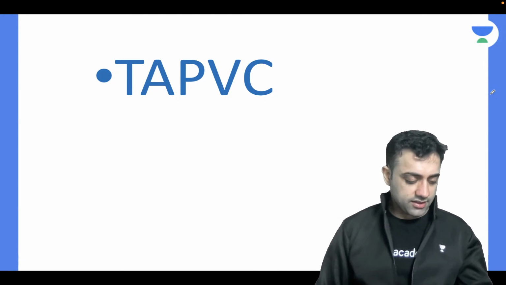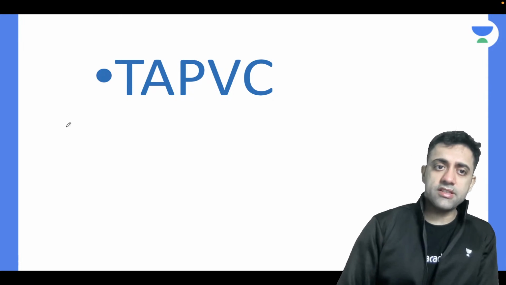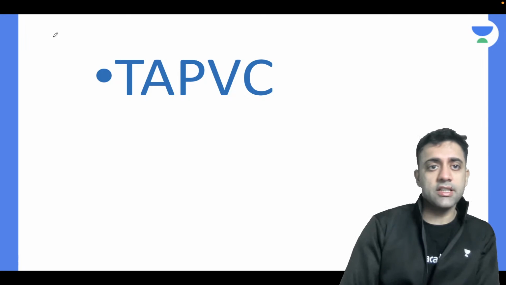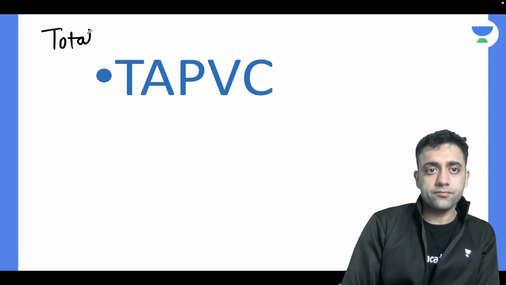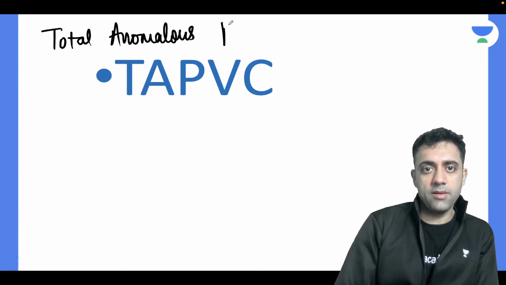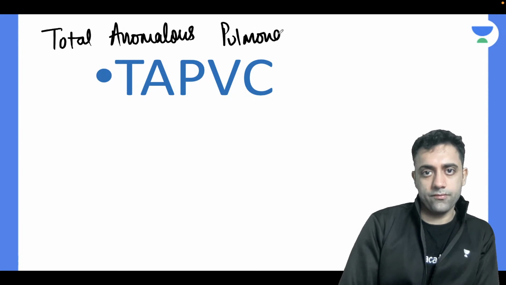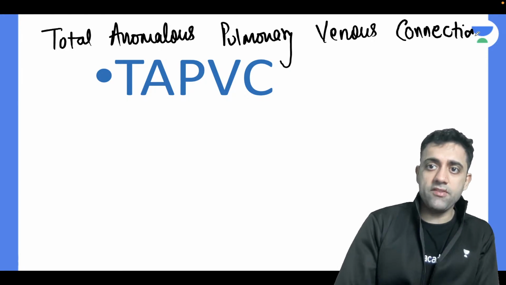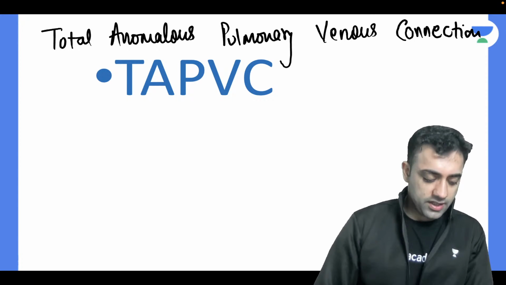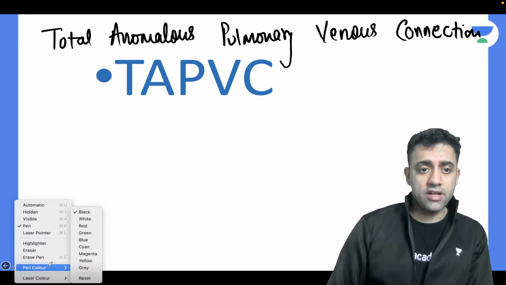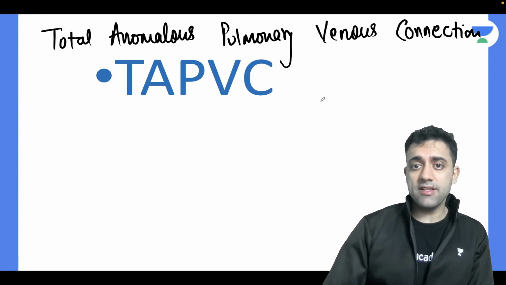Next topic of choice is nothing but TAPVC. What is TAPVC? We have done this also. TAPVC is total anomalous pulmonary venous connection. This part also we have covered very beautifully. Total anomalous, the name itself tells.